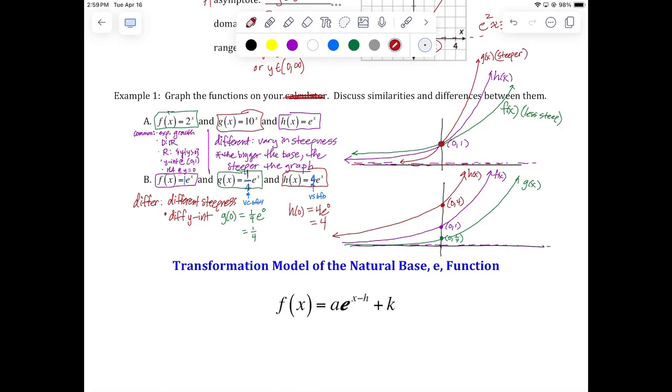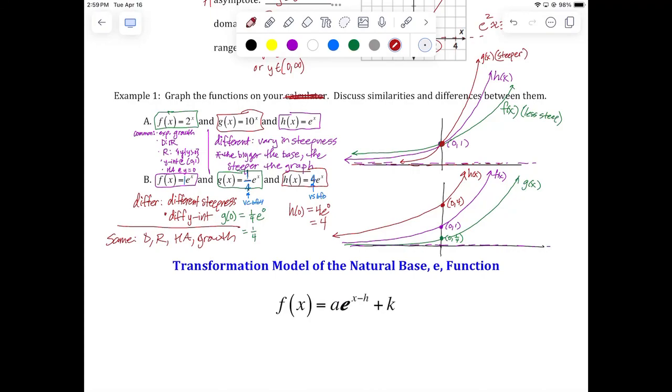Similarities and differences. I guess we should state the similarities here. They do have the same domain. They have the same range, and they have the same horizontal asymptote. And they're all still growth functions. So that's what they have in common. Same domain, same range, same horizontal asymptote, just different steepness, just like before, but now the noticeable difference is a different y-intercept.